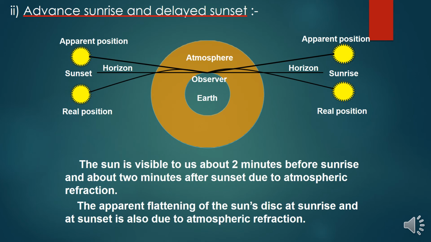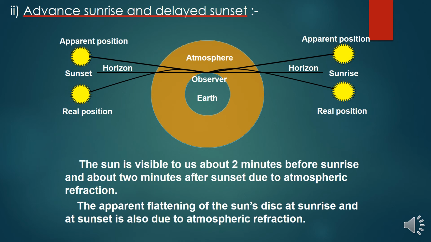Next we have the advanced sunrise and delayed sunset. You can understand that in different places it will vary. The sun is visible to us about 2 minutes before sunrise and about 2 minutes after sunset due to atmospheric refraction. Before the sun actually rises we can see a bright day, and in the evening, even after the sun has set, we can see the brightness of the atmosphere.